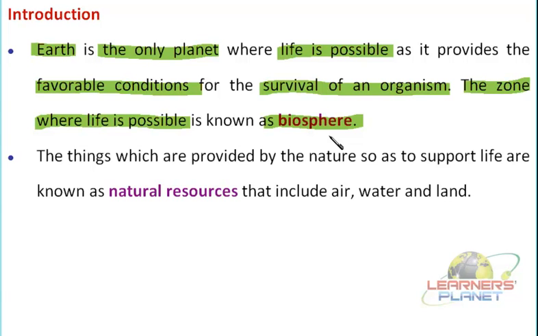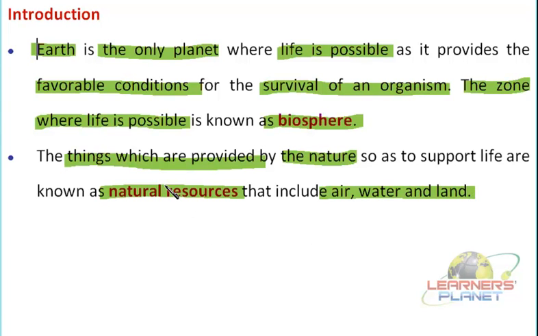In short, the things which are provided by the earth or nature to us are known as the natural resources. These natural resources are present as air, water, and land on the earth.